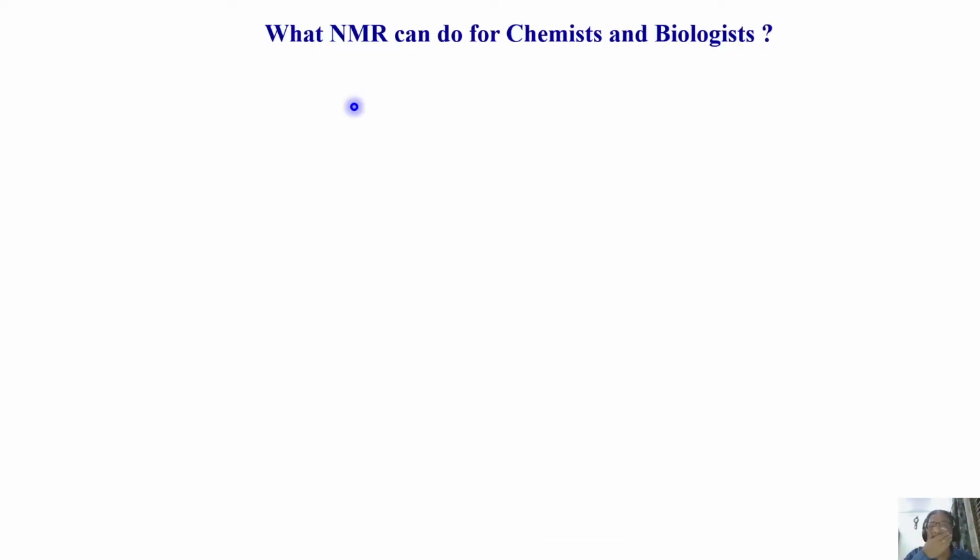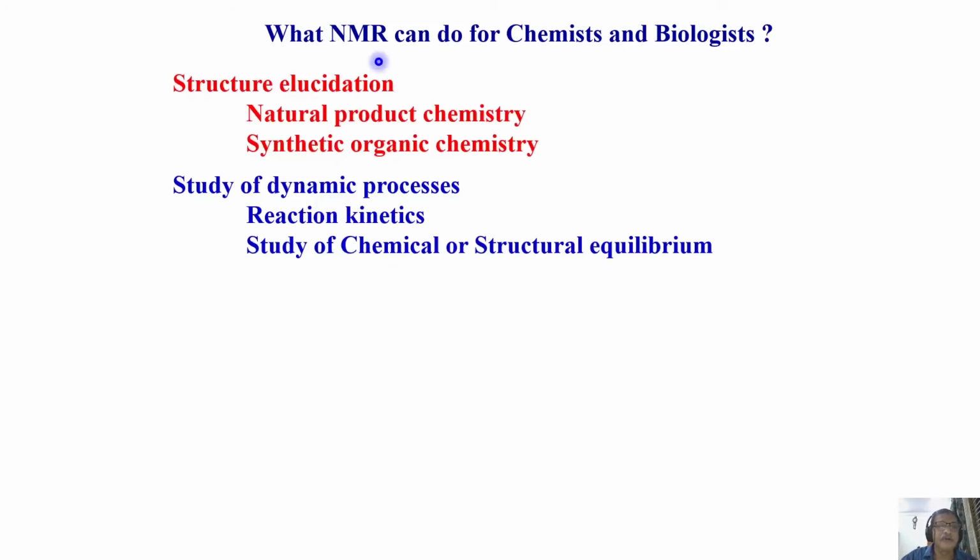Okay. With this, let me ask the question, or we can ask ourselves, what can NMR do for chemists and biologists? Of course, structural elucidation, that is natural product chemistry and synthetic organic chemistry. What do chemists do? They extract products, they get natural products, or synthesize molecules in the laboratory, and they want to get the structure.